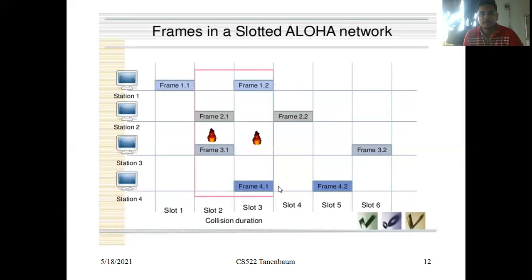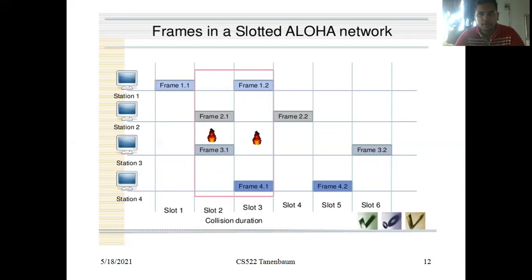But here one disadvantage is if multiple stations deliver different frames in the same time slot. Here station 2 delivered at 10 a.m. and station 3 also delivered a frame at 10 a.m., so automatically a collision occurs. When compared with pure Aloha, it reduces the collisions, but there is still some possibility of collision in slotted Aloha. To overcome the problems occurring in slotted Aloha, they implemented the next technique, which we will discuss in the next slide.